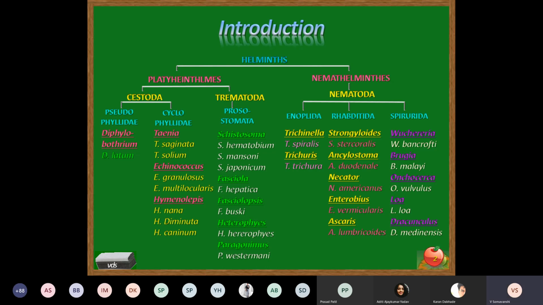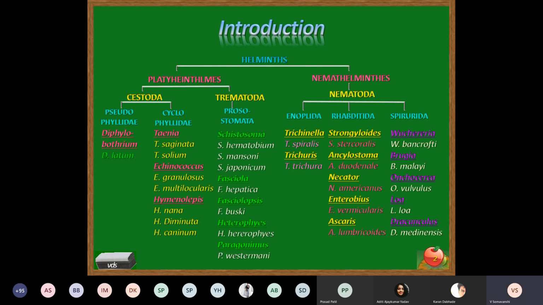At the end, we may have some comparative description about this parasite also, for you to remember what is important in this parasite. The second subclass is Cyclophyllidea. Cyclo means circular, phyllid means mouth. Here the head end of the parasite contains circular, cup-like suckers which are present at the anterior end of the head, arranged in a cyclic manner. And that's why it belongs to the subclass Cyclophyllidea.